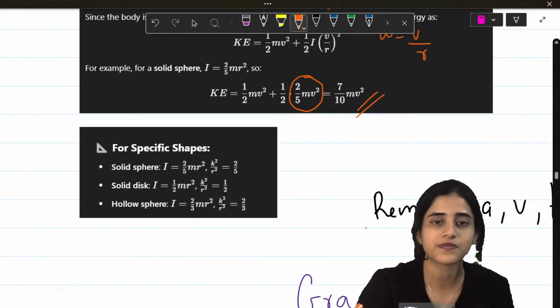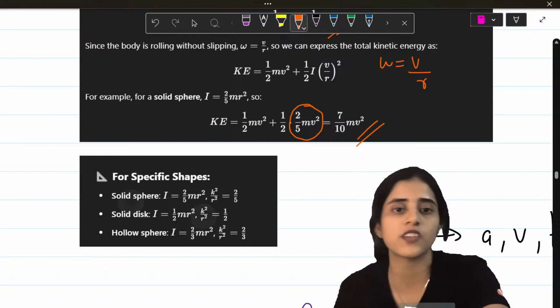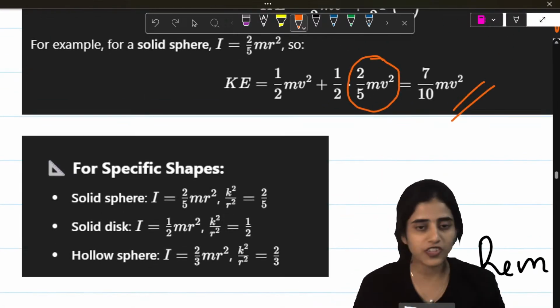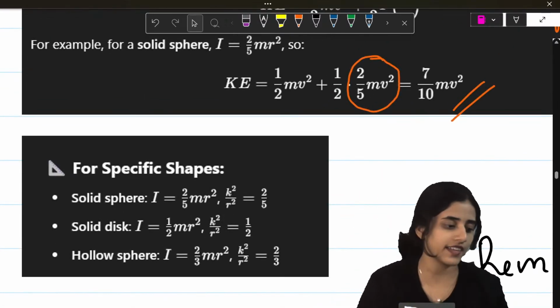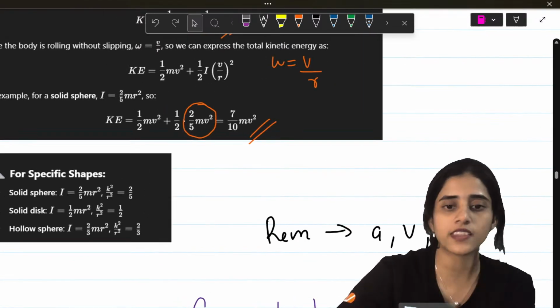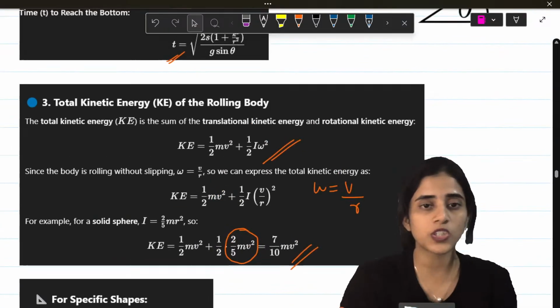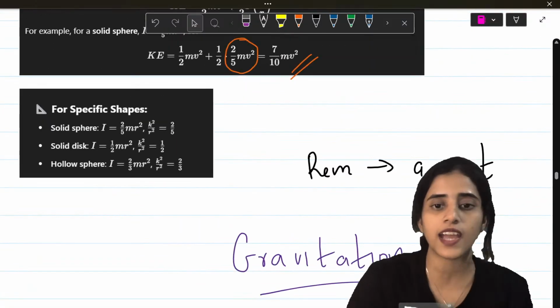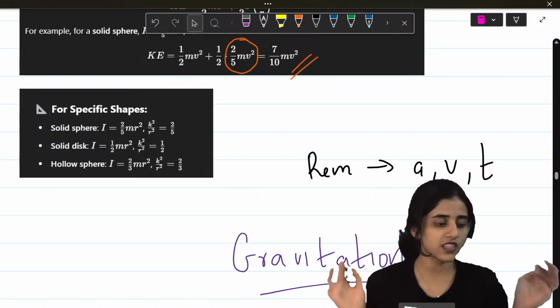Alright. So many different shapes, I has so many different values. You will get different values for kinetic energy as well. Okay. Did you all like the video? So here what you have to do is you have to remember A, V and T. So done. This chapter is done.